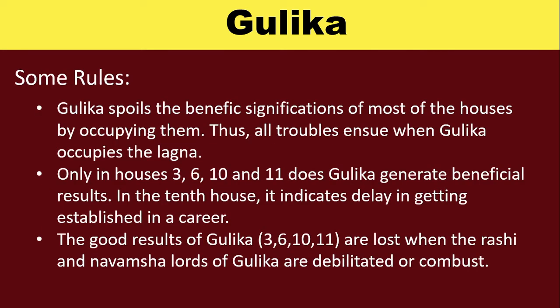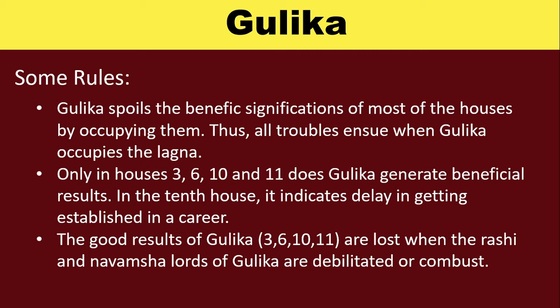Some rules. Gulika spoils the benefic significance of most of the houses by occupying them. Thus, all troubles ensue when Gulika occupies the Lagna. Only in houses 3rd, 6th, 10th and 11th does Gulika generate beneficial results.